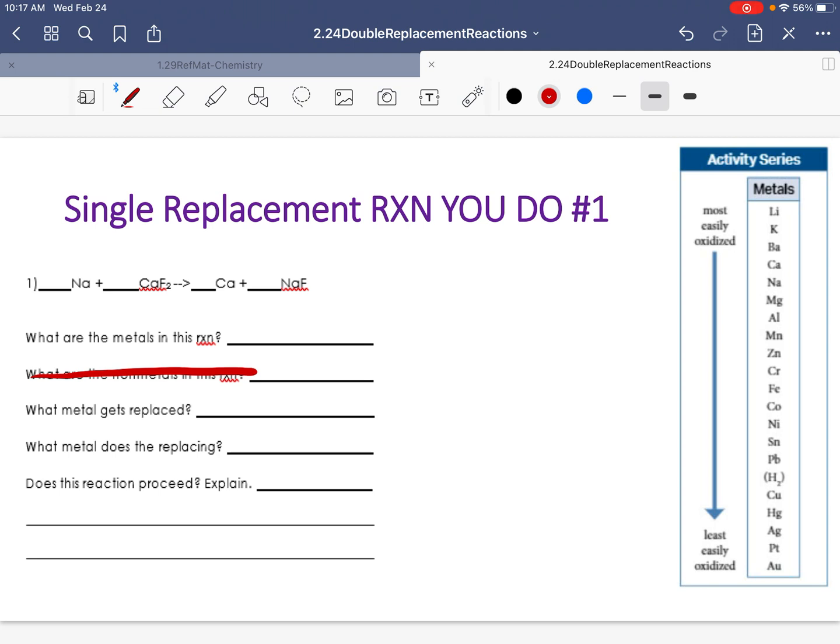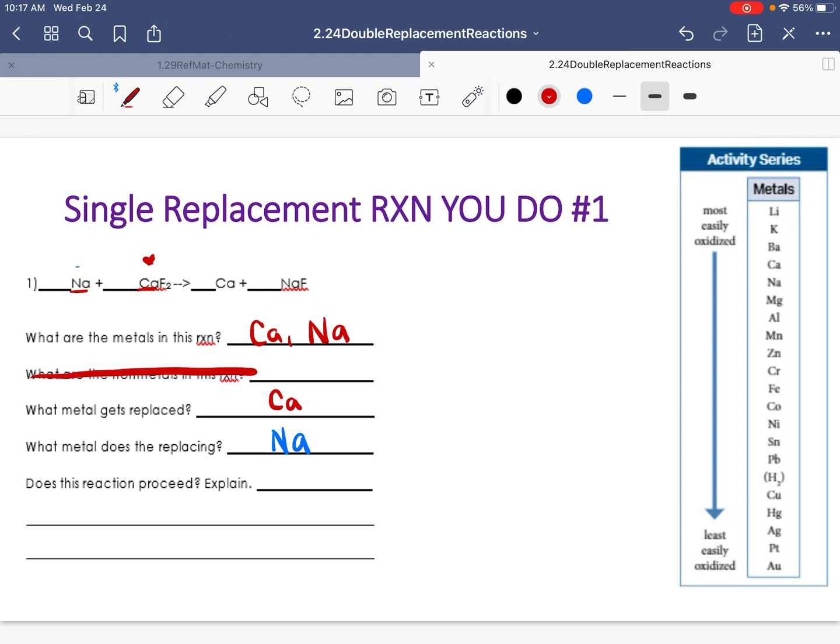So welcome back, guys. This is our first reaction. So what are the metals in this reaction? We're working with Na and Ca. This is calcium and this is sodium. What metal is getting replaced? So the one currently in a relationship gets replaced. That is calcium. Which one is trying to replace it? The one trying to replace it is our single one, which is sodium.